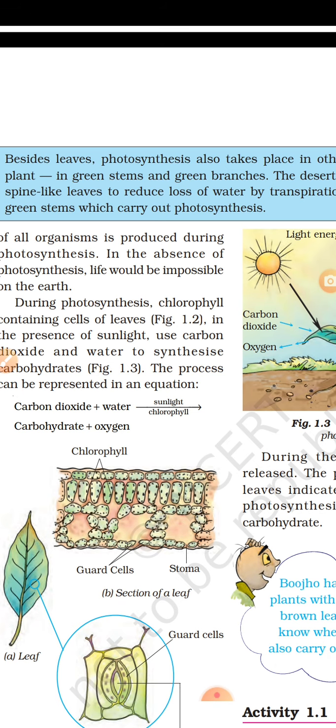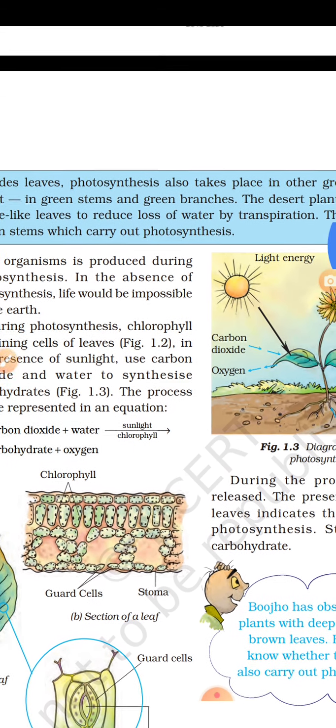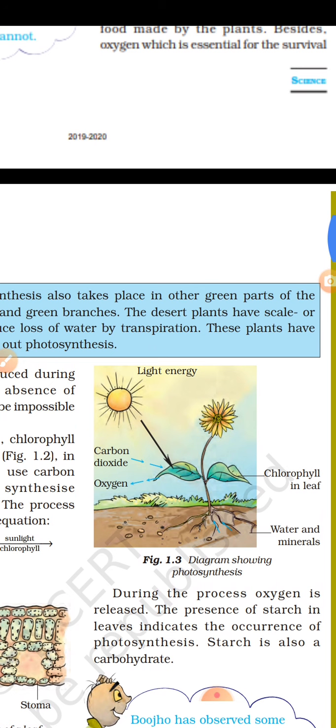That's why green plants are very important for us, because they are the source of food, as well as during the photosynthesis process green plants give oxygen to us, which is helpful for breathing in human beings. Clear to all of you?